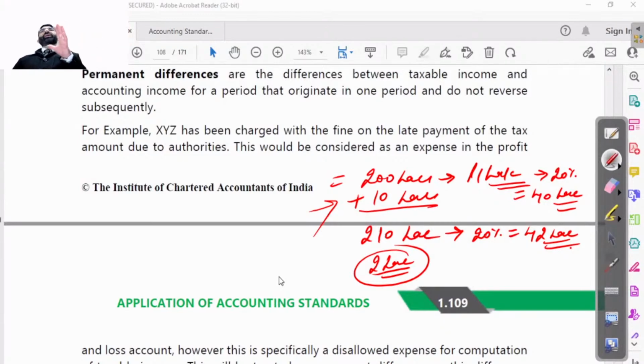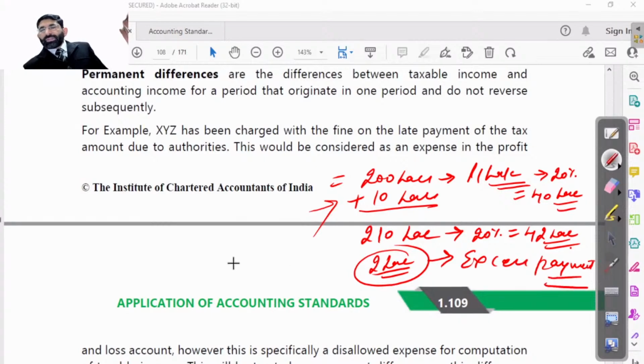Otherwise, it will be assumed as a permanent difference. So this 2 lakh excess payment is made by me. Obviously, I have to pay current tax of 42 lakhs, out of which 2 lakh will be assumed as a permanent difference.